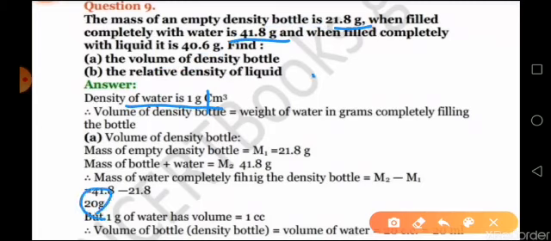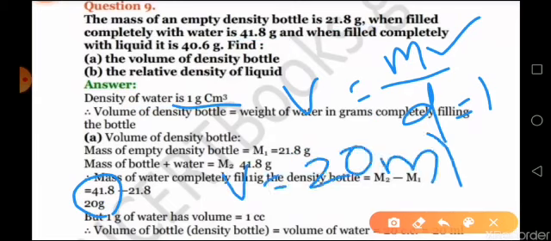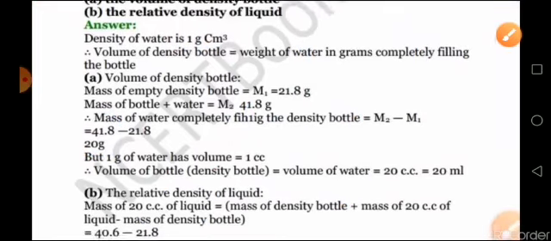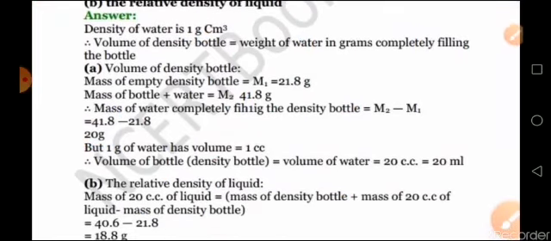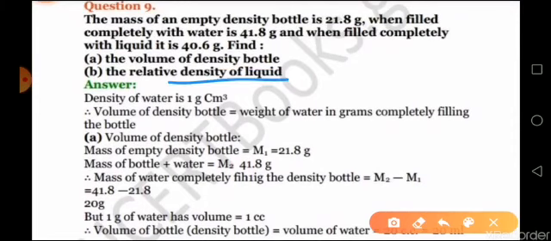Now you are having mass, you are having the value of density. Now from the equation density is equal to mass by volume, you can have the equation volume is equal to mass by density. Now mass you have already calculated as 20. Now density of water is going to be 1, therefore volume will be equal to 20 ml, clear, or 20 centimeter cube. So that is all about your first part. Now for your second part, it is to find out the relative density of the liquid. You have to find out the relative density of the liquid.